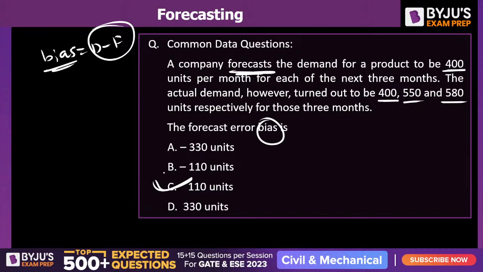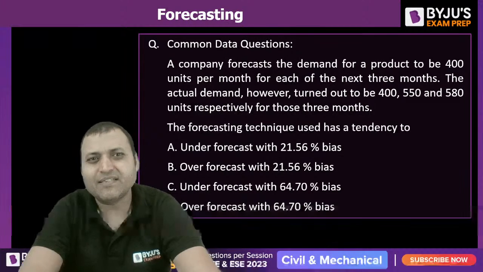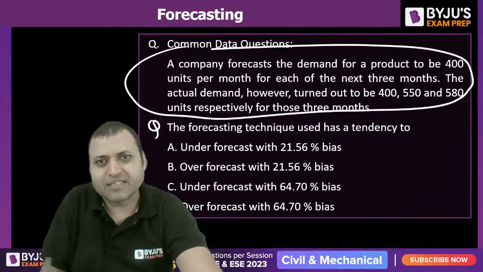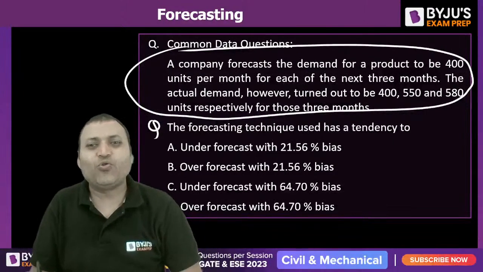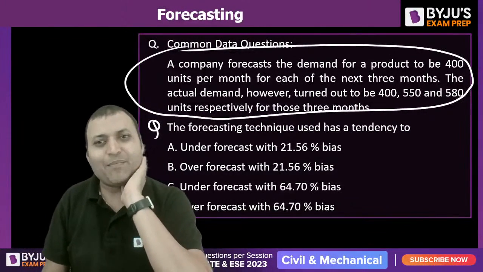All right. The next part of the question says, the data is the same. The forecasting technique used has a tendency to, how much is the percentage bias?